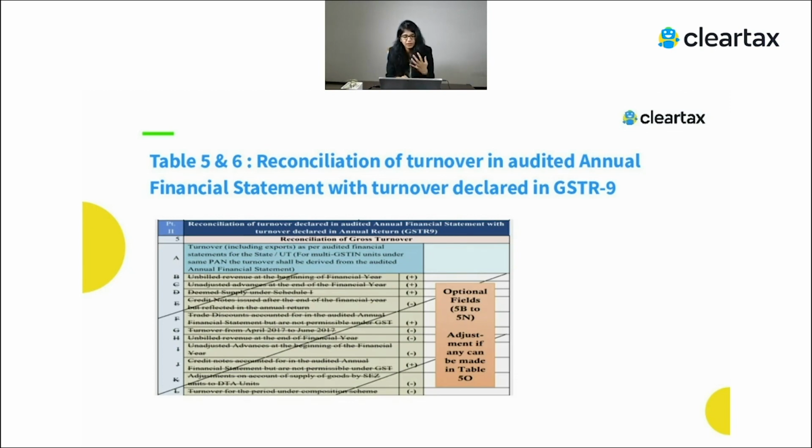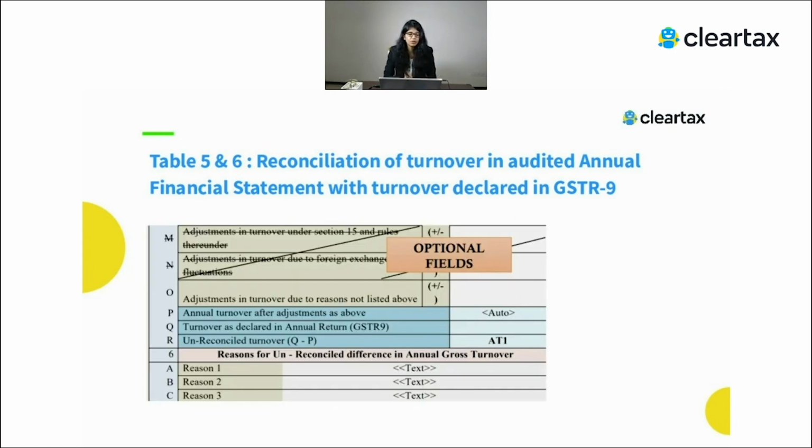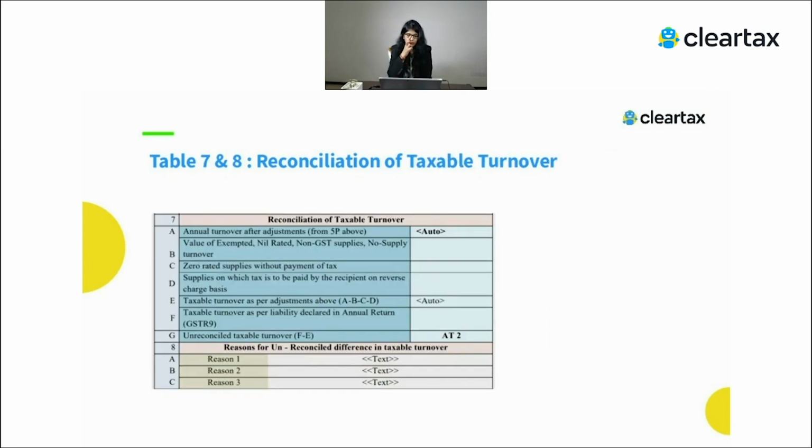But again, the government has given a little relaxation and they say, okay, if you don't know all this bifurcation, just leave it and put all this information in one row itself. Just tell the total amount, that's okay, and you will get the net annual turnover. You have to show the annual turnover as per GSTR 9, which will be auto-populated from GSTR 9 itself. If there is a mismatch, then tell what is the reason for the mismatch, and if there is a liability because of this, just pay the liability right now. So that is how you have to do it.